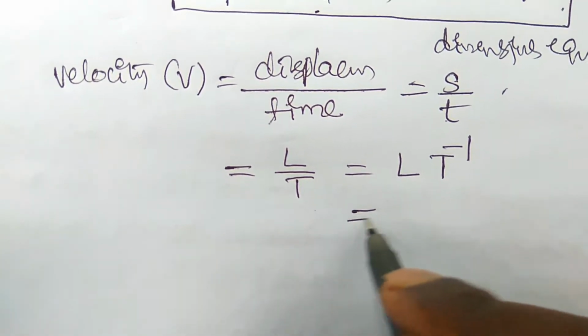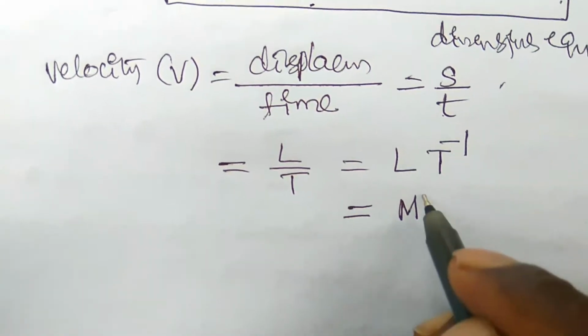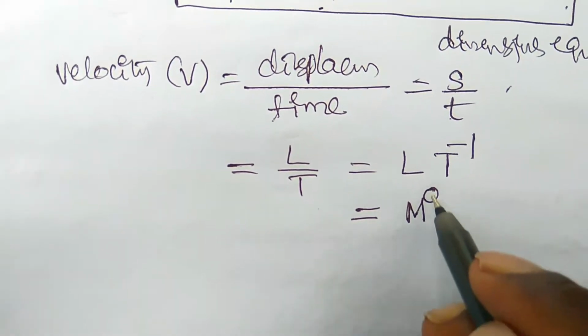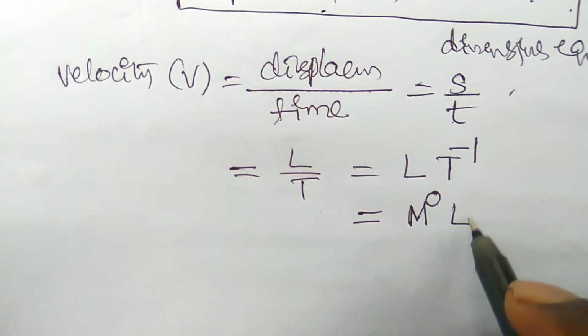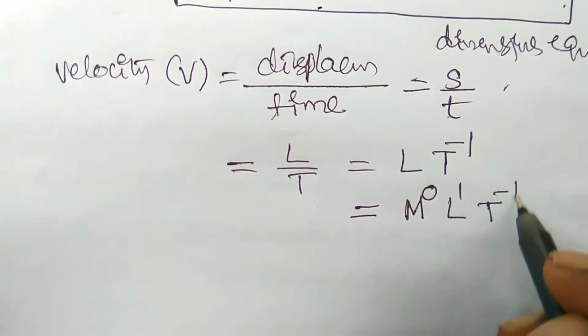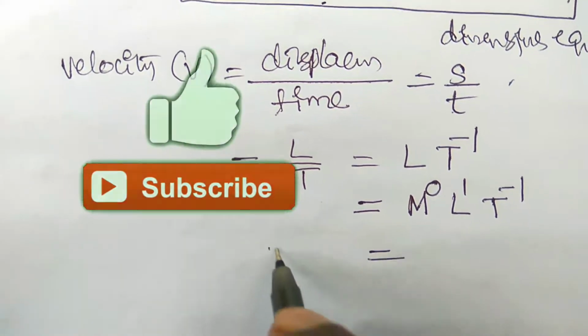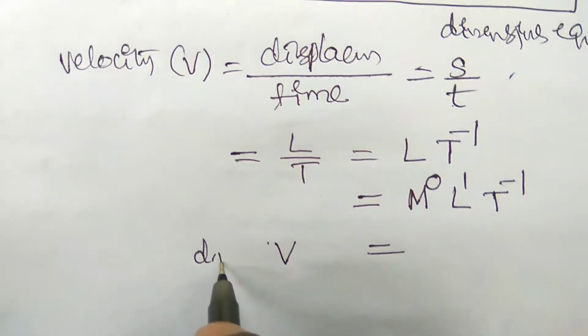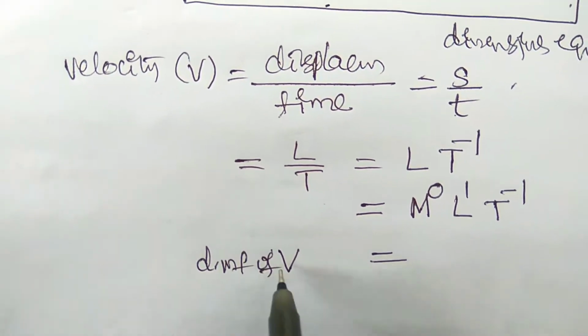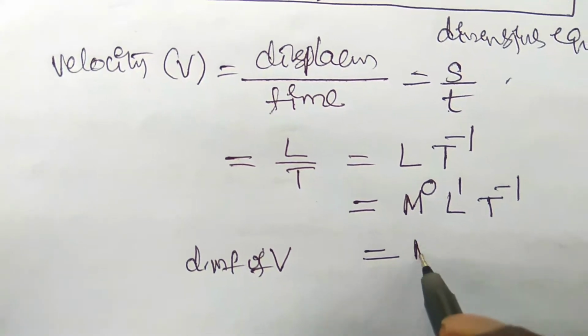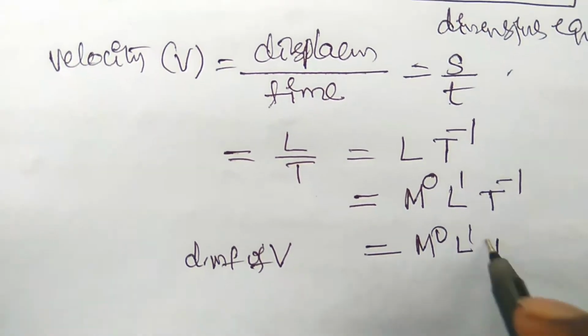Here M should also be there. There is no mass term, hence it can be written as M power 0, L power 1, T power minus 1. So the dimensional formula of velocity is M0 L1 T minus 1.